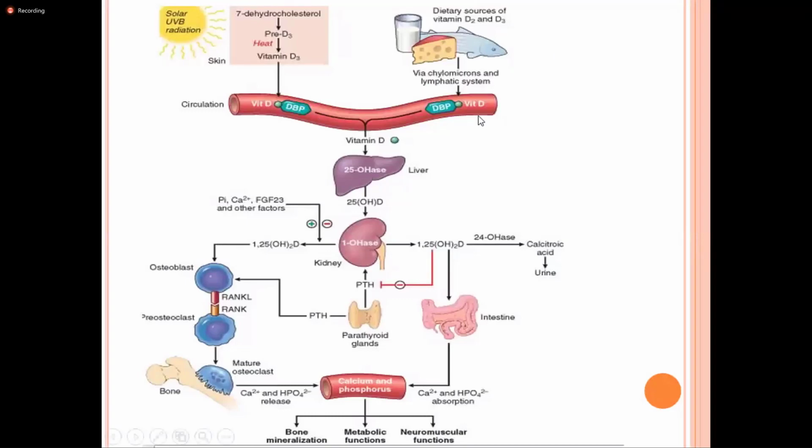This vitamin D, in presence of 25 hydroxylase, is converted into 25 hydroxy cholecalciferol in the liver, which in presence of 1 alpha hydroxylase is converted to 1.